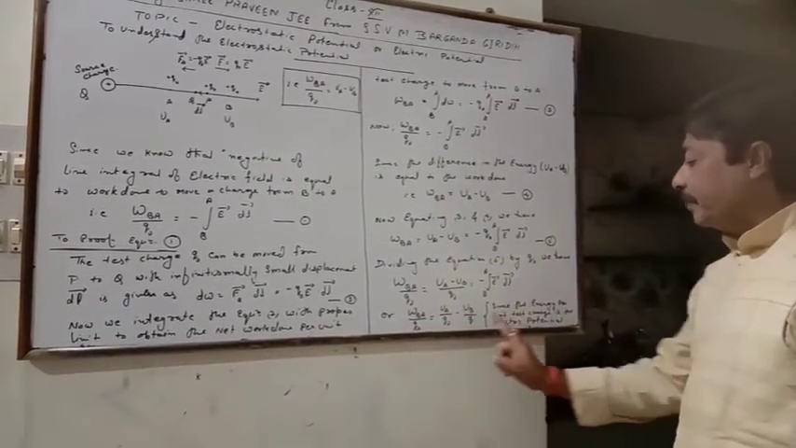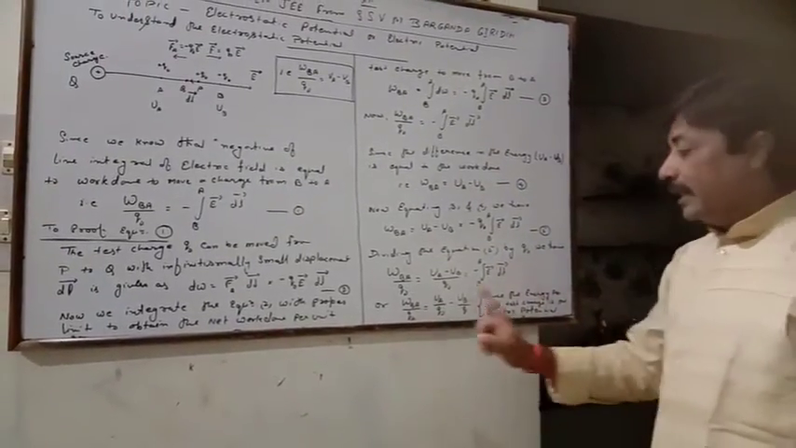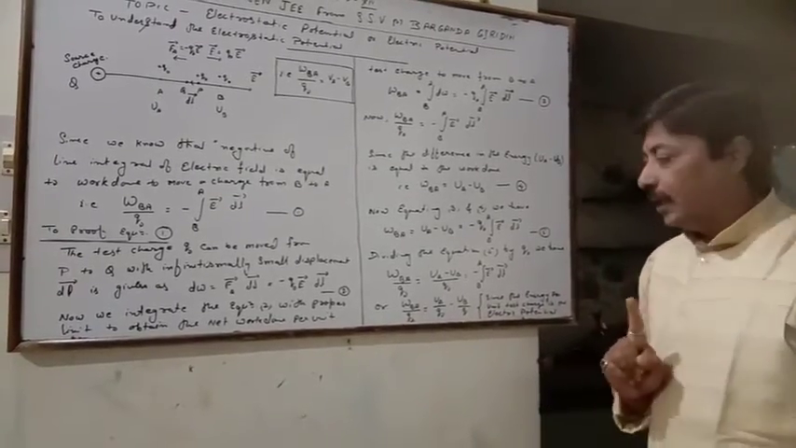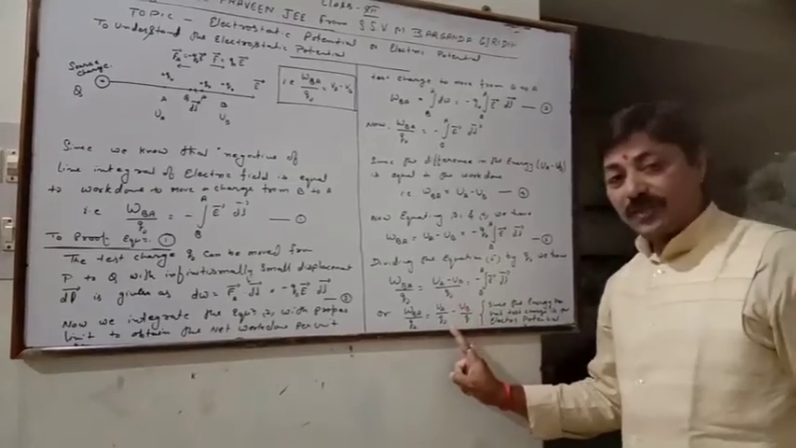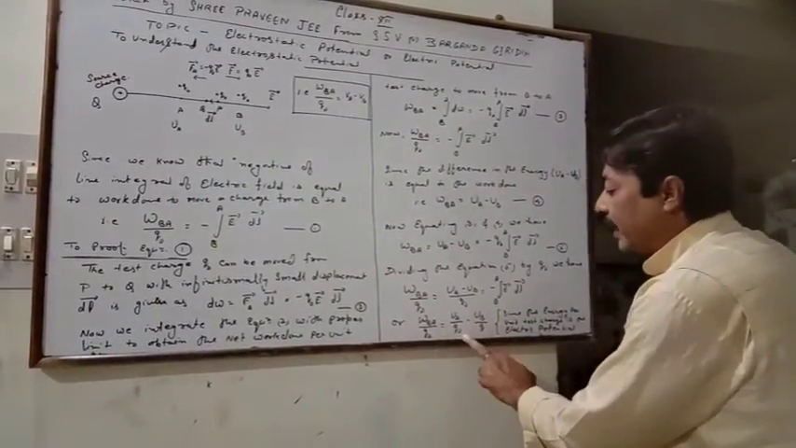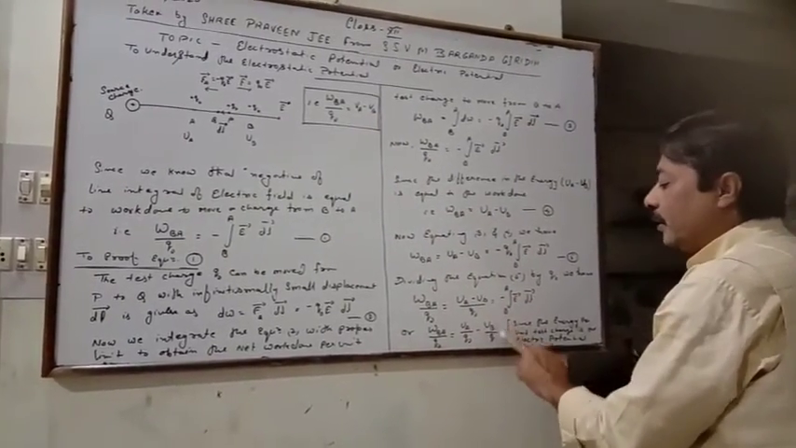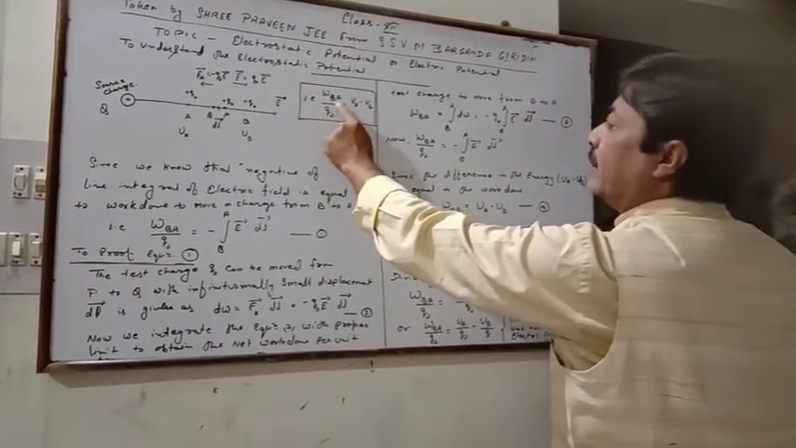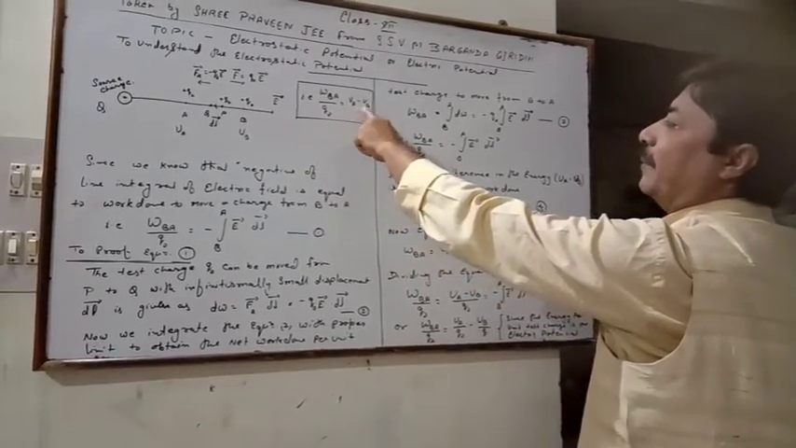We know that the energy per unit test charge is the electric potential. We can say that the electric potential may be defined as the energy per unit test charge. Now, we replace UA by Q naught as the potential at A, and UB by Q naught as VB. So the work from B to A per test charge is equal to VA minus VB.